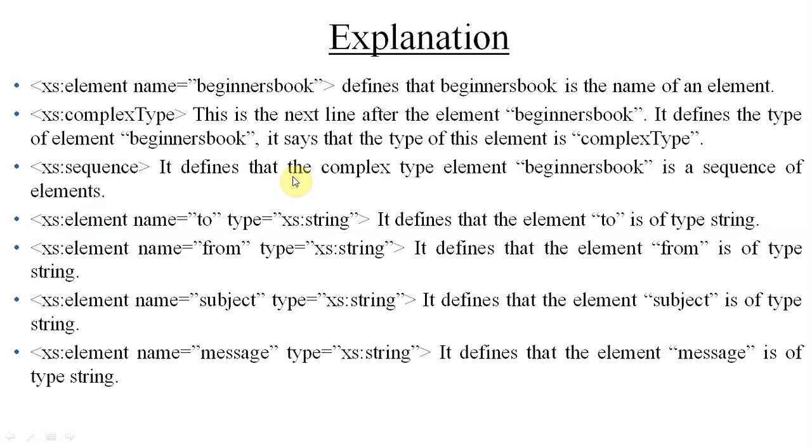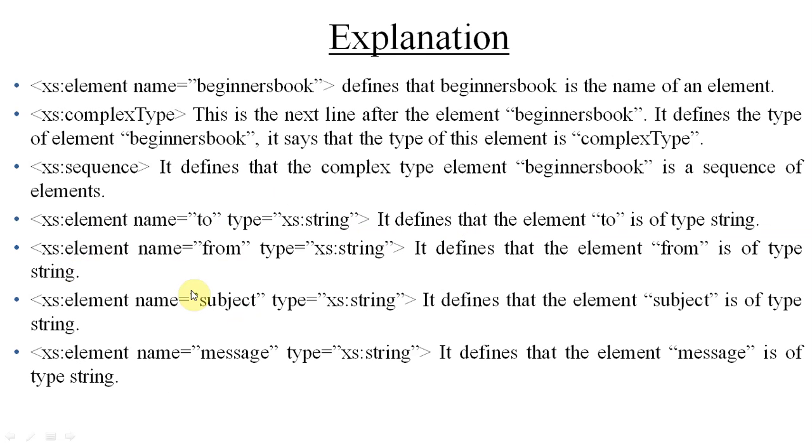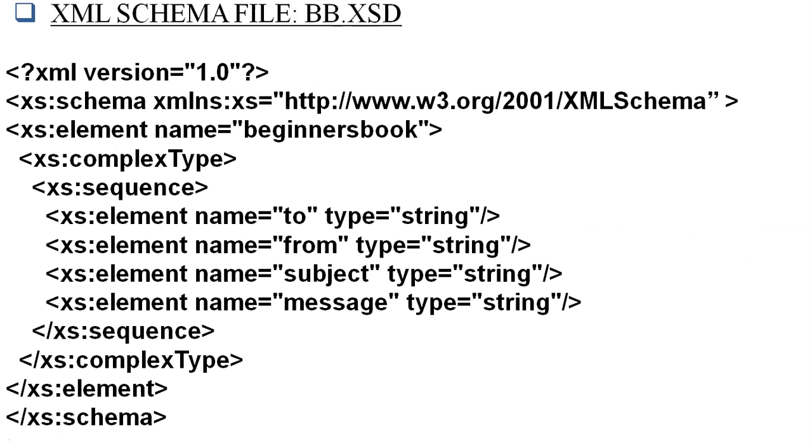Sequence defines that the complex type element beginners book is a sequence of elements. So this is regarding the sequence, and then we have for string elements, element name to type string, and accordingly it is explained here. xs:element name to type xs:string defines that the element to is of type string. So this is the XML schema. So you can understand the difference between DTD and XSD. Basically XSD, XML schema, is the alternative of DTD. So we can use optionally this one or DTD.